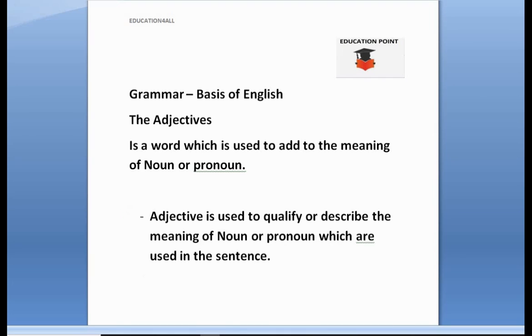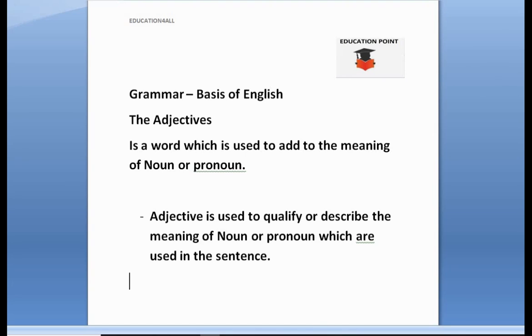So from the definition it is clearly mentioned that if we use any word which gives us a quality description of that particular noun or pronoun, then that word will be called an adjective.